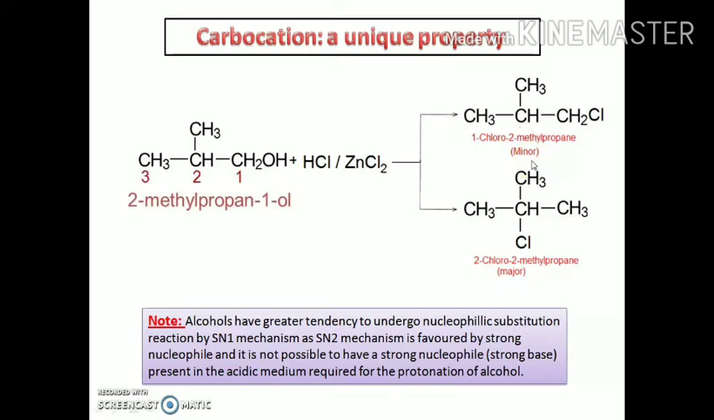Here, note that alcohols can undergo nucleophilic substitution reactions by both SN2 and SN1 mechanisms, but they have a greater tendency to undergo nucleophilic substitution by the SN1 mechanism. This is because the SN2 mechanism is favored by a strong nucleophile, and it is not possible to have a strong nucleophile in the acidic medium required for the protonation of the alcohol.